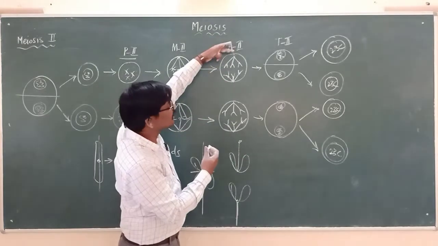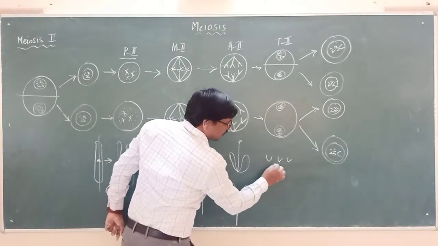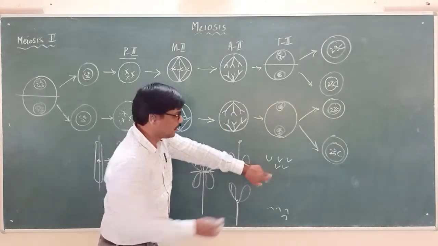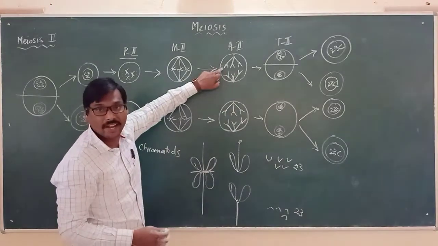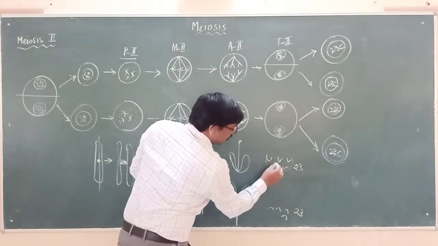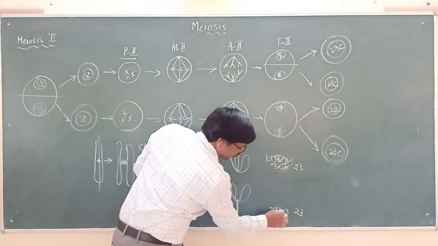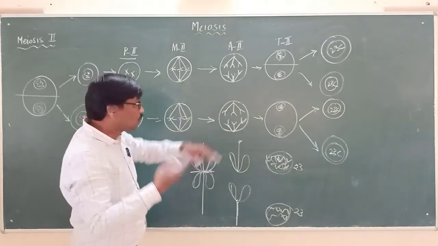And after reaching the opposite poles, again all the chromatids, say suppose this is 1, 2, 3, 4, 5, here 1, 2, 3, 4, 5, 6, like that, 23 here, 23 here are there. All these will be forming as a network, which we call as what? Chromatin network. They will form again the chromatin network, enclosed by what now?